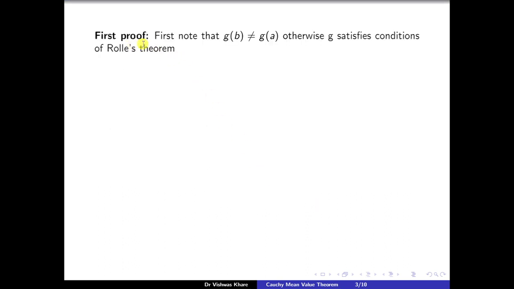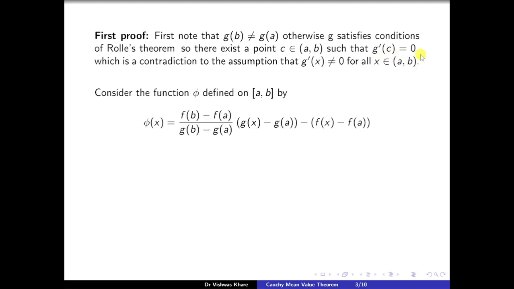Now let us see the proof. This is the first proof. First, note that g(b) is not equal to g(a). Otherwise, g satisfies all conditions of Rolle's theorem. So there exists a point c belonging to (a, b), according to Rolle's theorem, such that g'(c) is equal to 0. But this contradicts our assumption that g'(x) is not equal to 0 for all x belonging to the open interval (a, b).